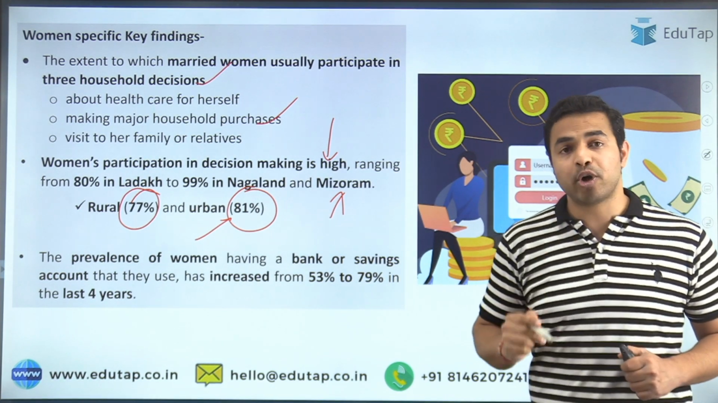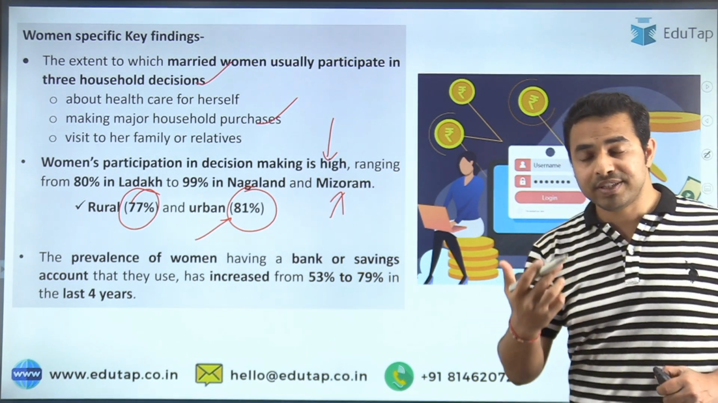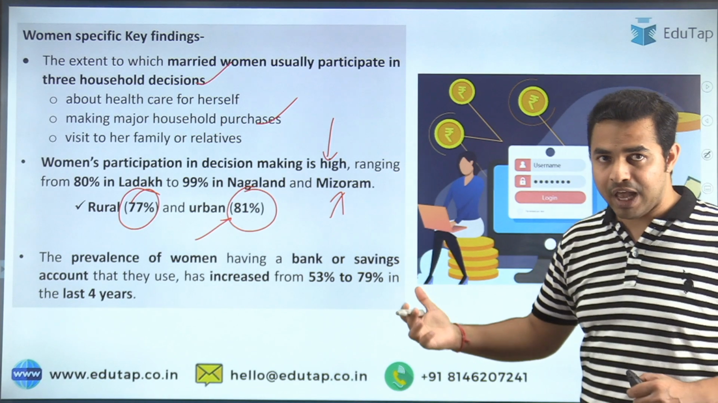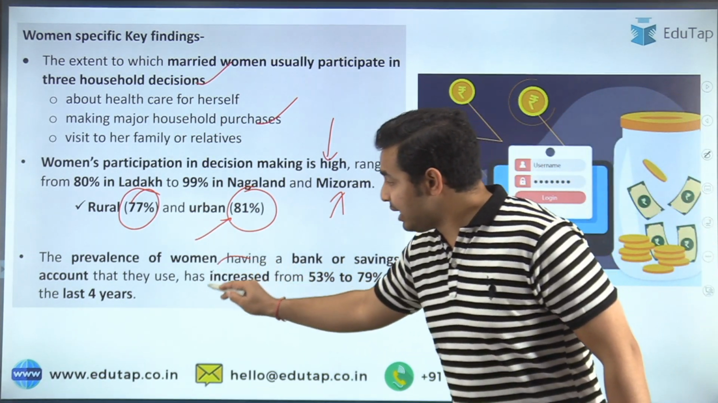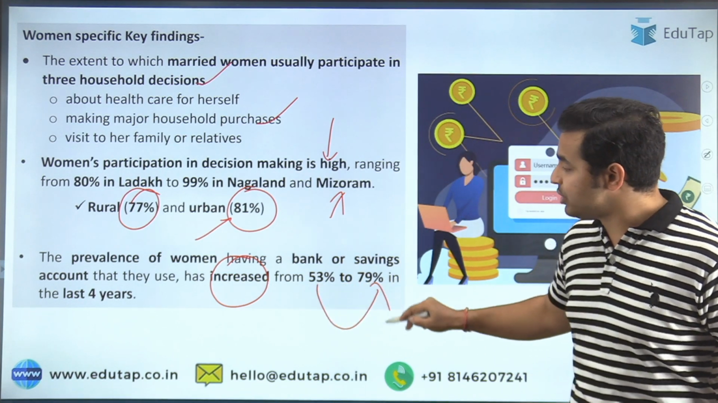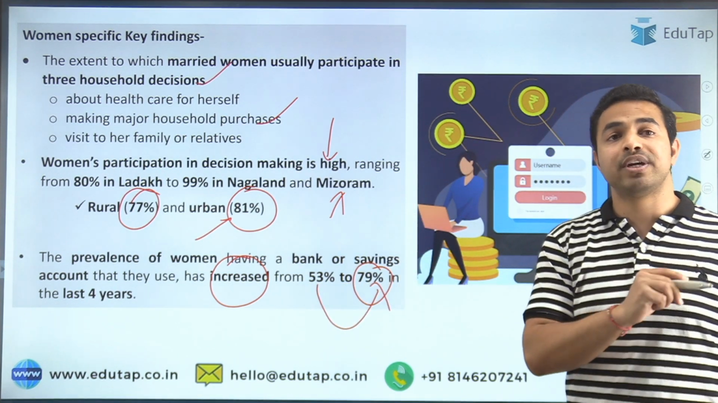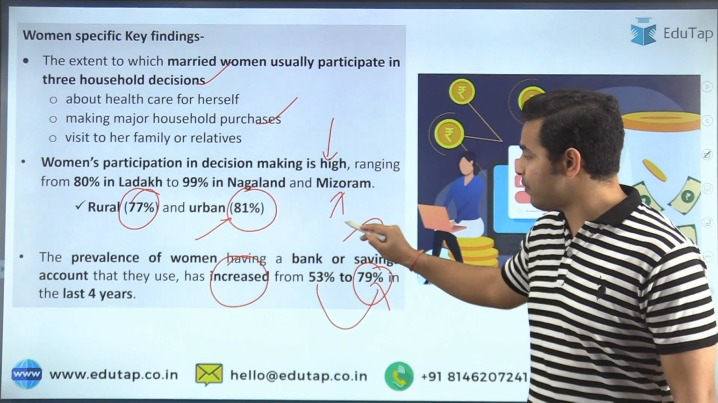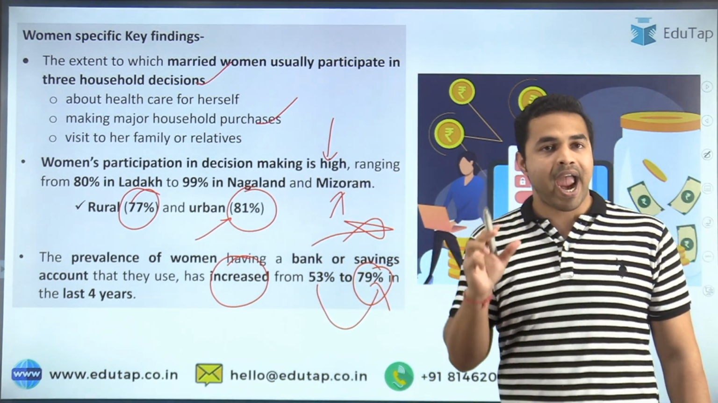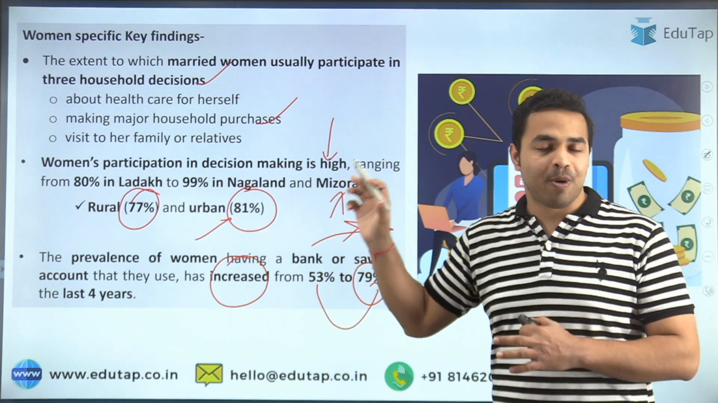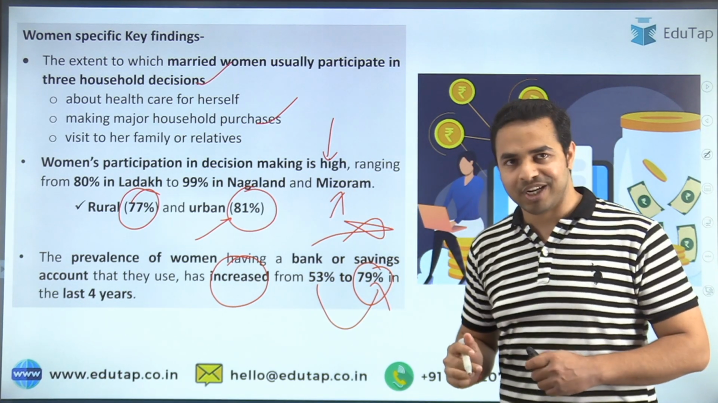But there is one more important point, that is about the savings account that women are having and using. It has increased from 53% to 79% in the last 4 years, and this is what you are required to remember from the exam point of view. This is a very, very important point from the exam point of view, and it also caters to the topic of gender issues which is mentioned in our syllabus.